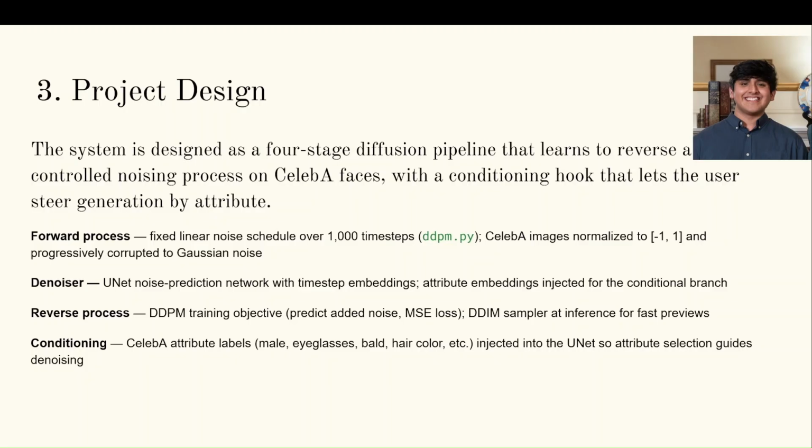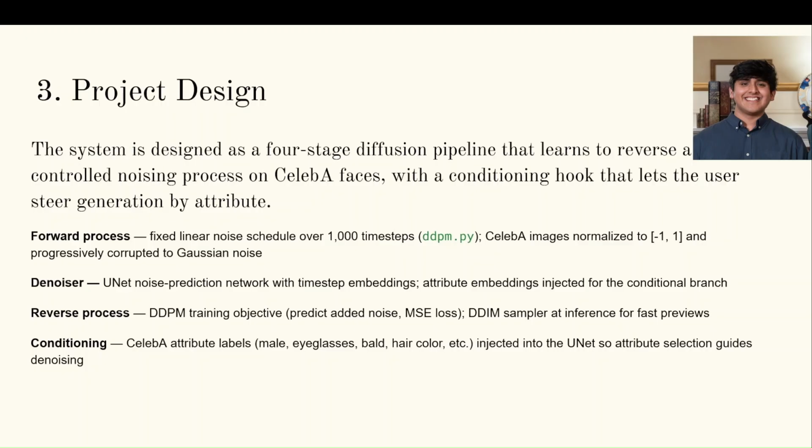So now you've seen what we needed to build and the constraints that we were working under. I want to walk you through how the system is actually designed. At the highest level, this is a four-stage diffusion pipeline. We start with the real face. We gradually corrupt it with noise over 1,000 time steps, and then we train a neural network to reverse that process, to take that pure noise and walk it back into a face. That's the core idea behind a denoising diffusion probabilistic model.